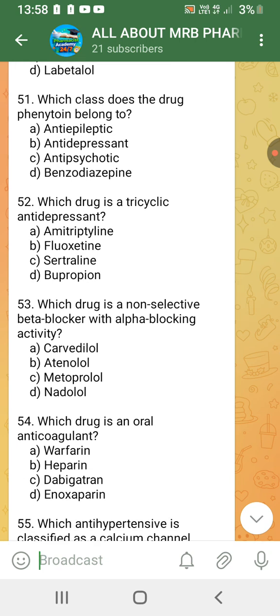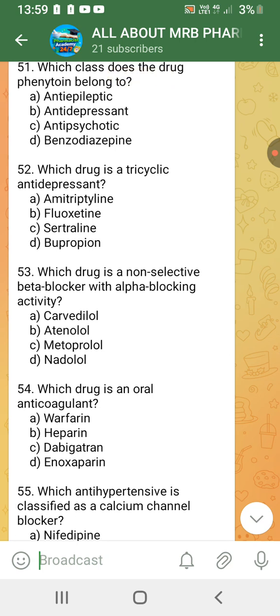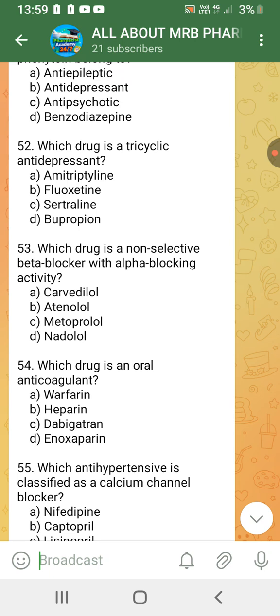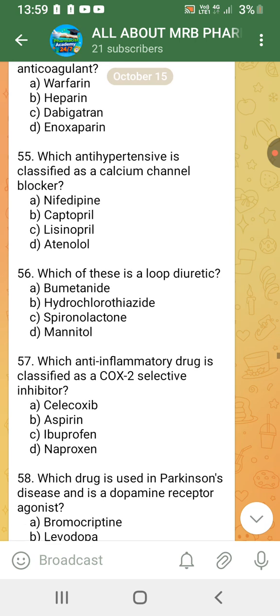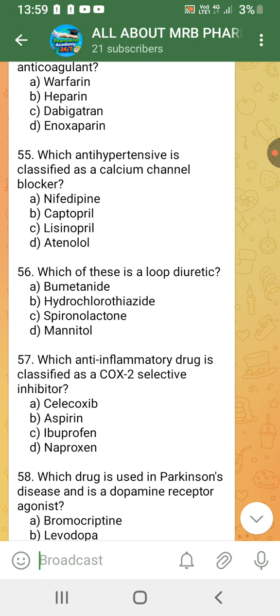Which drug is a tricyclic antidepressant? Amitriptyline. Which drug is a non-selective beta blocker with alpha blocking activity? Carvedilol. Which drug is an oral anticoagulant? Warfarin. Which antihypertensive is classified as a calcium channel blocker? Nifedipine.